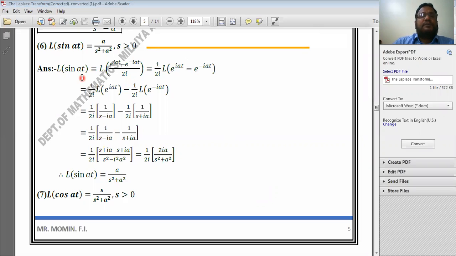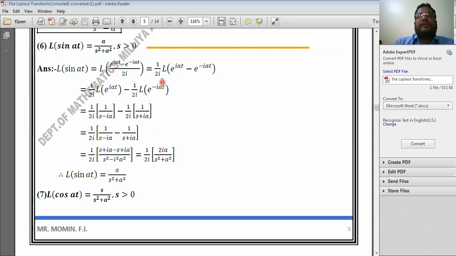Now Laplace transform of sine of at is equal to Laplace transform of the value of sine of at, which is equal to e to the power iat. See here, e to the power iat; earlier it was only e to the power at, here it is e to the power iat minus e to the power minus iat divided by 2i. This is the value of sine of at.